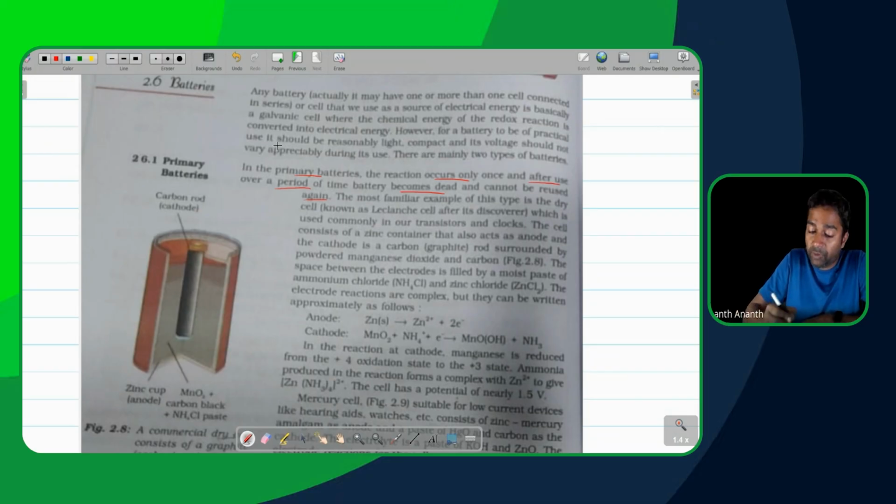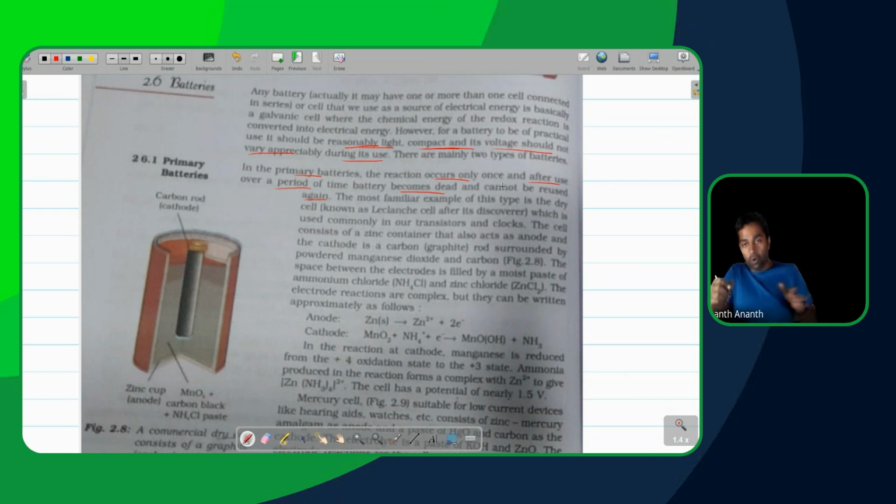However, for a battery to be of practical use, it should be reasonably light, compact, and its voltage should not vary appreciably during its use. These are the main 3 points. Reasonably light and compact are both okay. But the other one, the voltage should not vary appreciably, is a very, very key point. It usually gets glossed over, but it's a very key point. Okay, all right. Now coming back to the thing here.